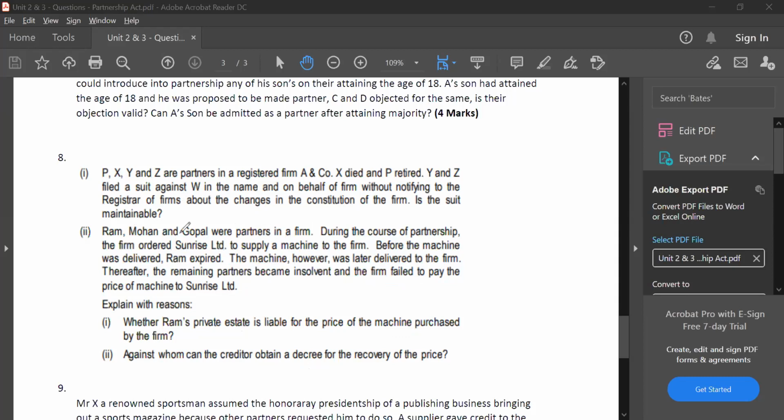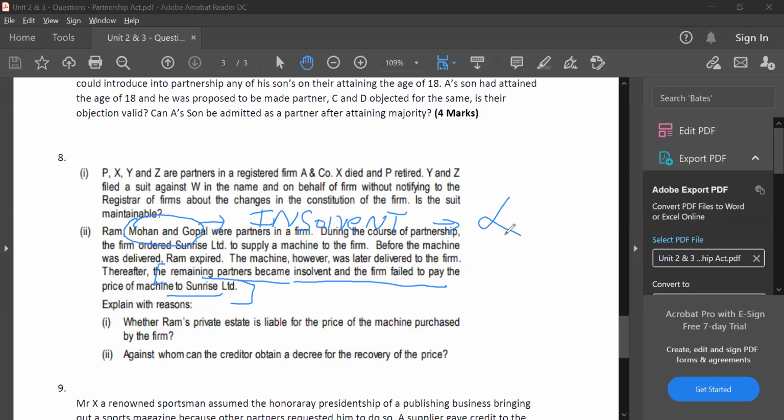Now, first question. First, let us finish whether the remaining partners who became insolvent will be liable. Now, who are the remaining partners? Mohan and Gopal. Mohan and Gopal have become insolvent. Insolvent means what? They do not have the money.